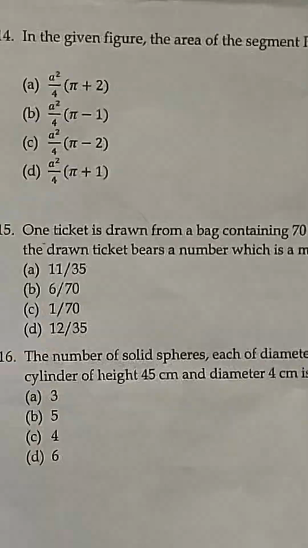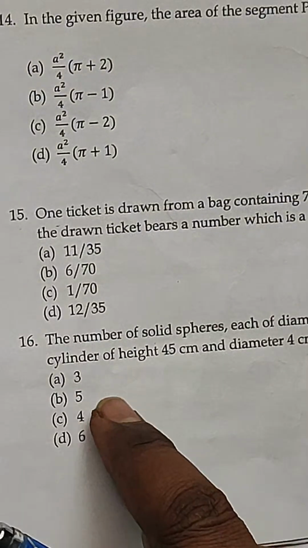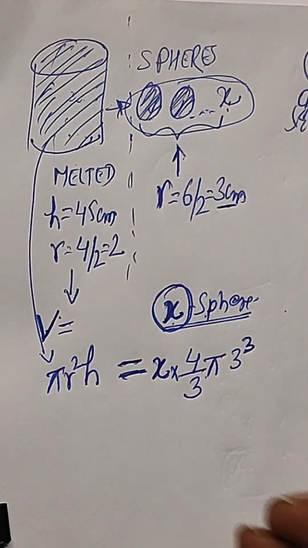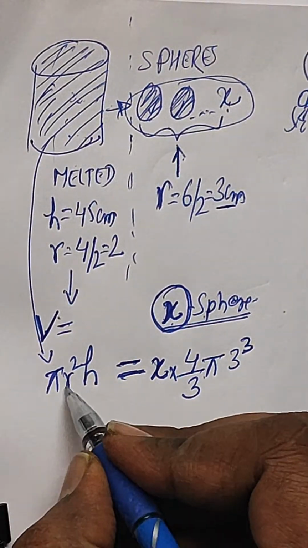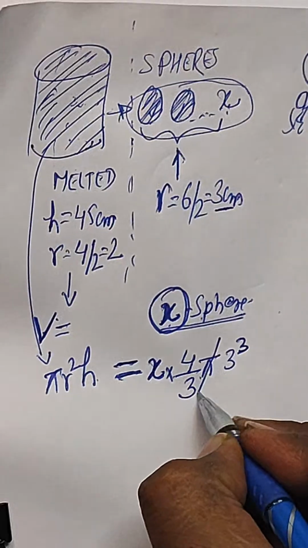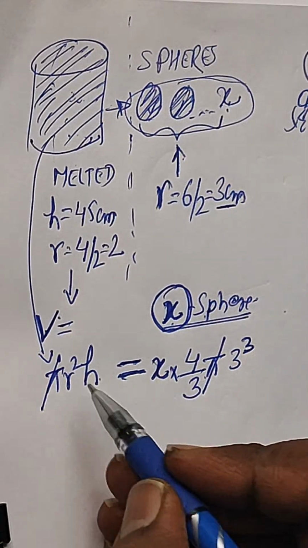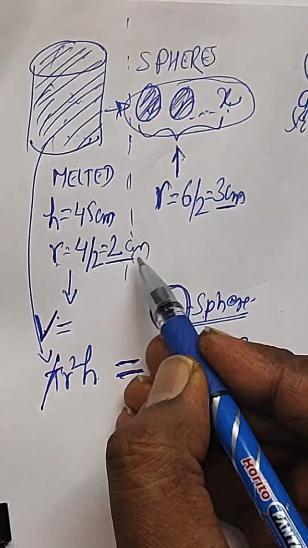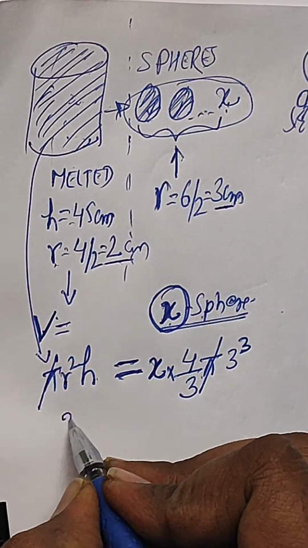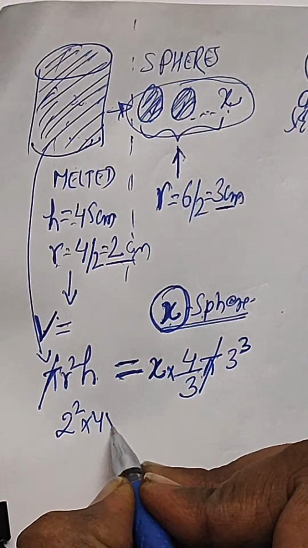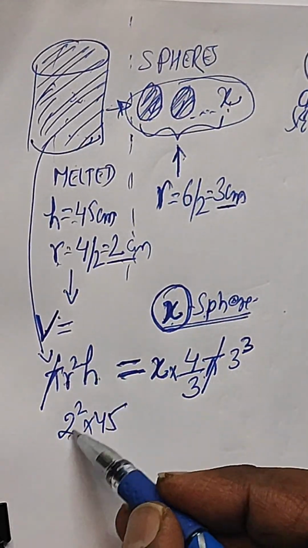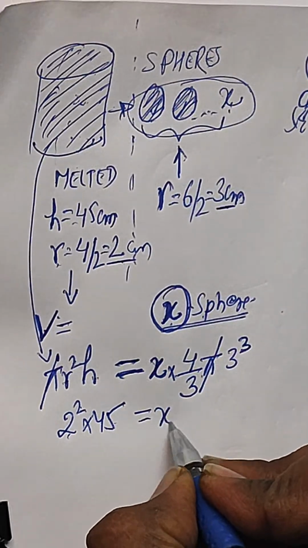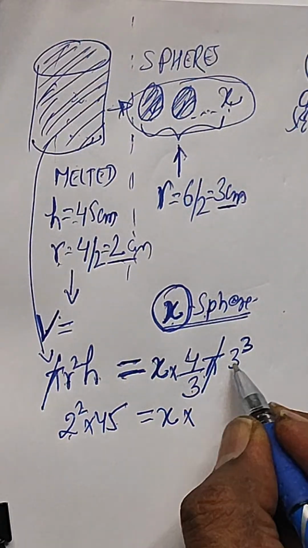So here we can see we have 3, 5, 4, 6. These are the options with us, right? So let us see. Just put the values first. First of all, pi and pi can be cancelled. What is the radius and height of the cylinder? Radius is 2 centimeter and height is 45. So it will be 2 square into 45, isn't it? R square, 2 square, h is 45, and x into 4 by 3 into pi r cube.